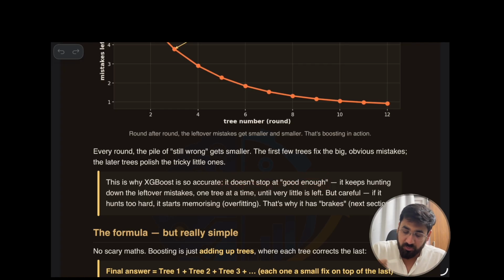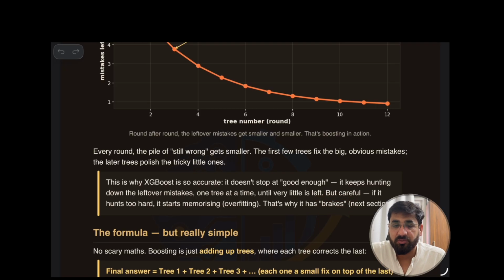It will keep going, but it also has a disadvantage, and that is the problem of overfitting. If you have 1000 trees, one after another, it keeps hunting down the leftover mistake, one tree at a time, until very little is left over. But be careful, if it hunts too hard, it starts memorizing. That's called overfitting. We will learn about overfitting, and there is a way to overcome this problem, and that we call breaks or a setting.